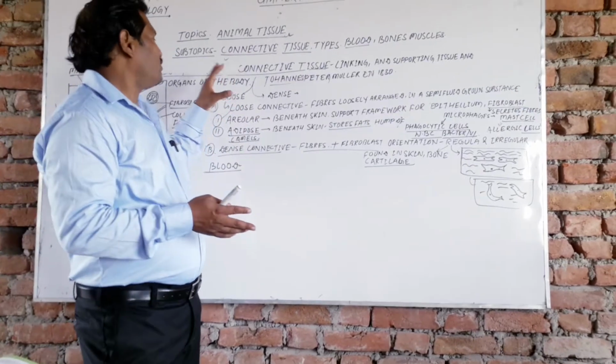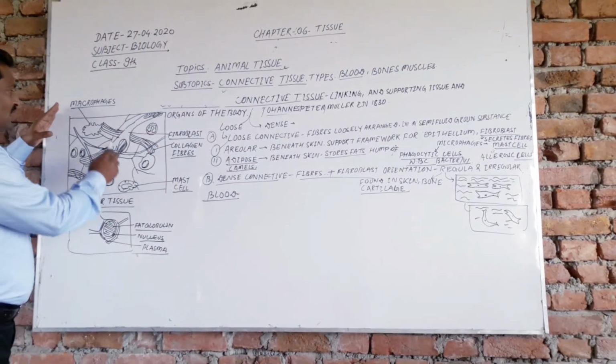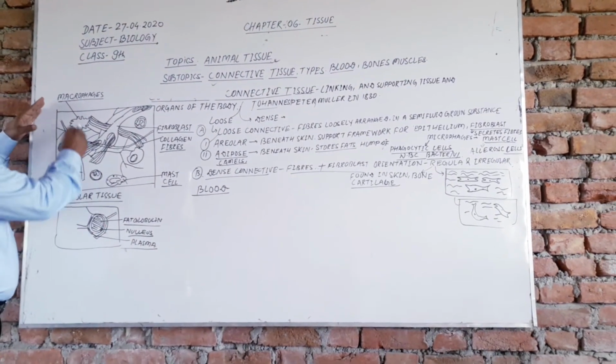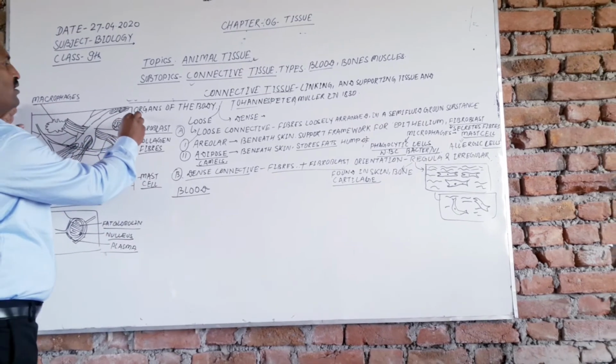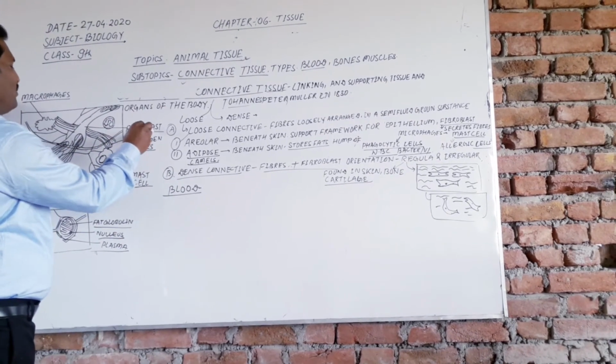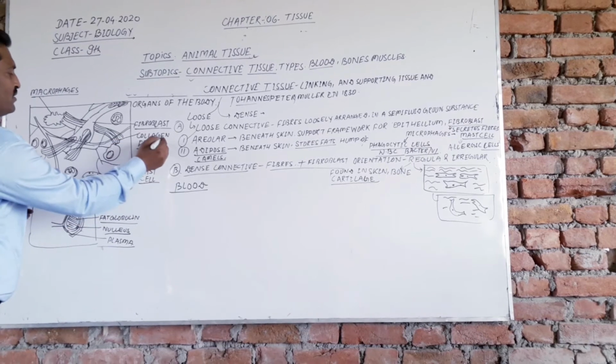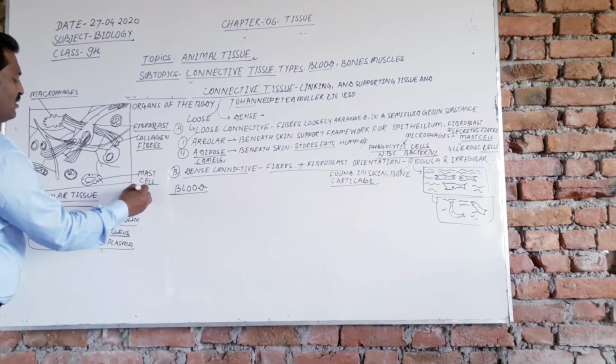So these are the topics, dear students. Here is the particular areolar tissue. This is the macrophages, and these are the organs of the body, and the fibroblast, and this is the collagen fibers, and this is the mast cells.